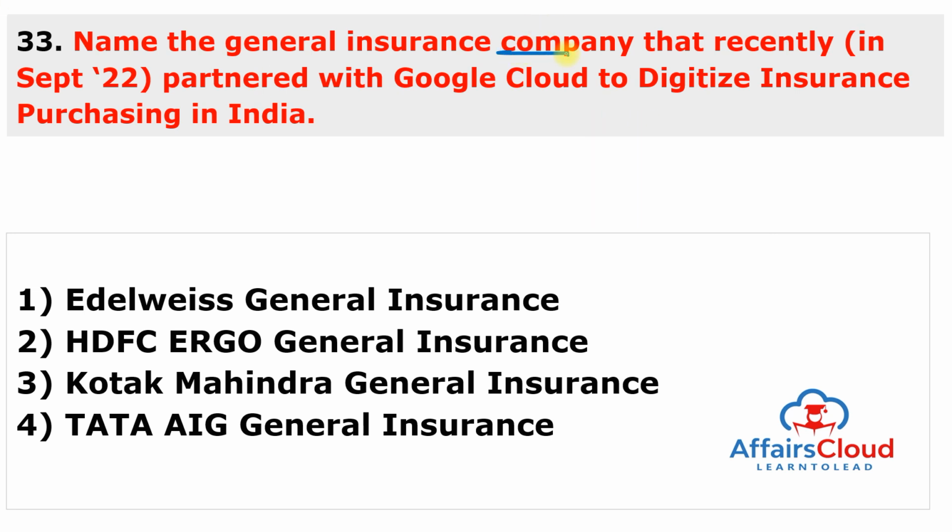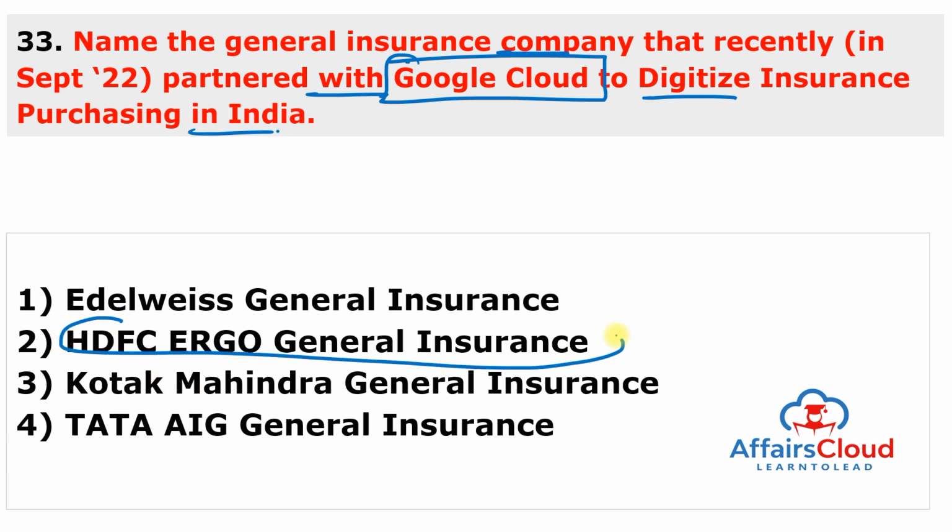Name the general insurance company that recently partnered with the Google Cloud to digitize insurance purchasing in India. This is important. So this company is HDFC Ergo General Insurance Company. So answer of this question is 2nd.